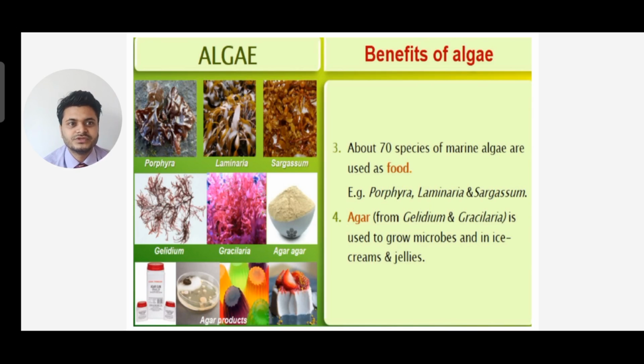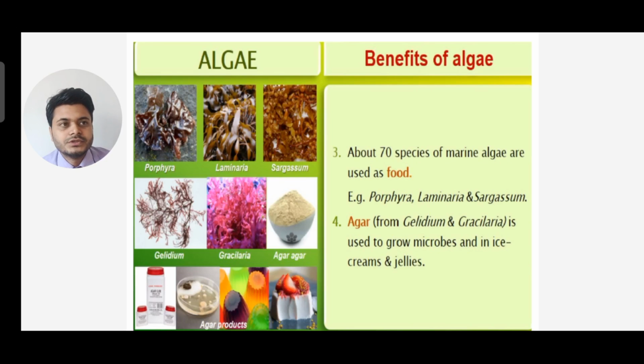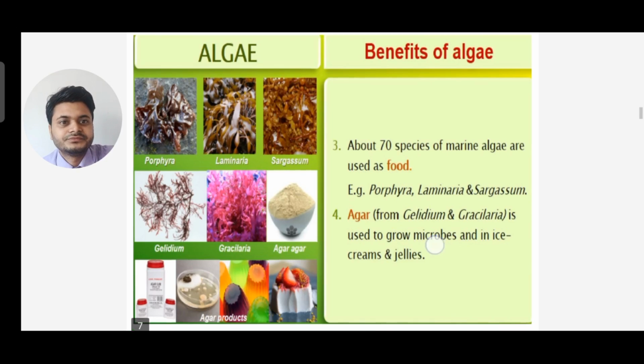So it is used for the growth of microbes and in ice creams and jellies. So this agar that is produced from algae is used in the growth of microorganisms and in ice creams and jellies. Examples: Porphyra, Laminaria, Sargassum, Gelidium, Gracilaria, agar, and different other products are there. All right. So we move to the next slide.